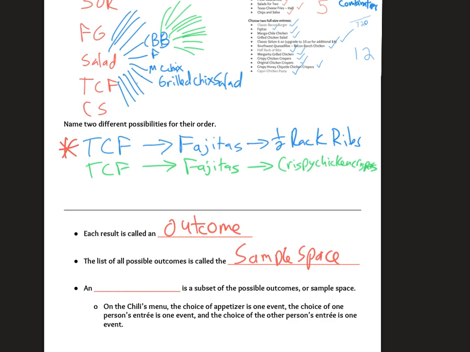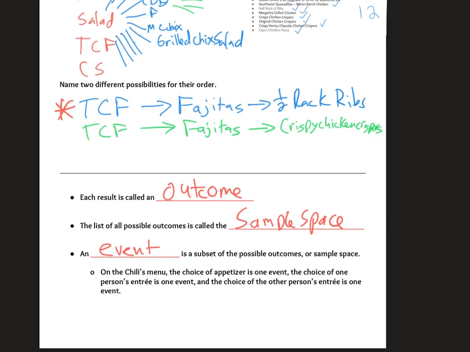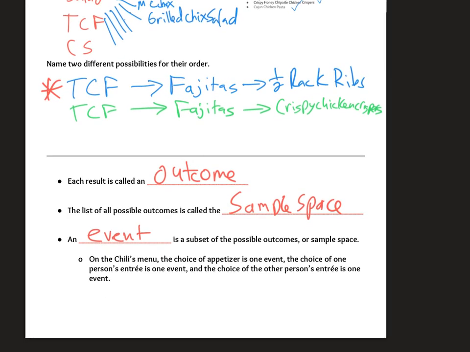Each of the different decisions being made is called an event. And so in the Chili's situation, there was an event, which was choice of appetizer. There was an event, which was Joe's choice.